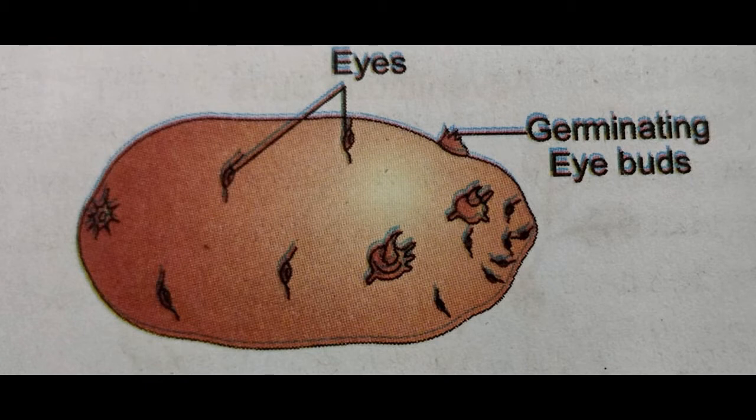The eyes, or you can say the eye buds, are actually responsible for the production of the new plant, and they germinate into the new plant, and the root and the shoot develop from it. So this part helps in vegetative propagation in case of potatoes.